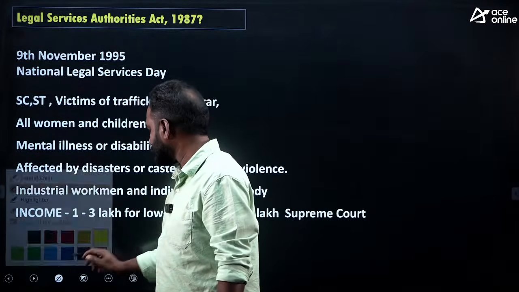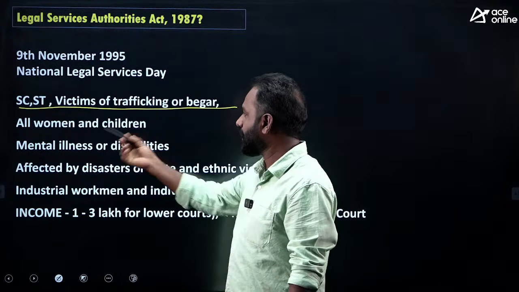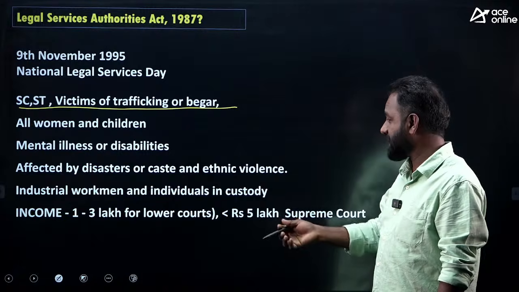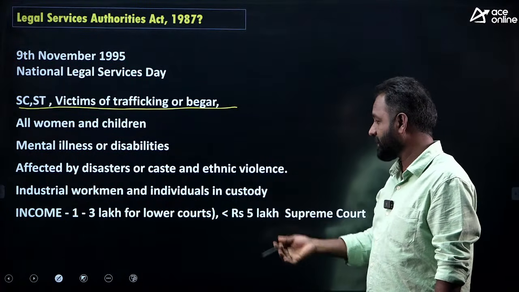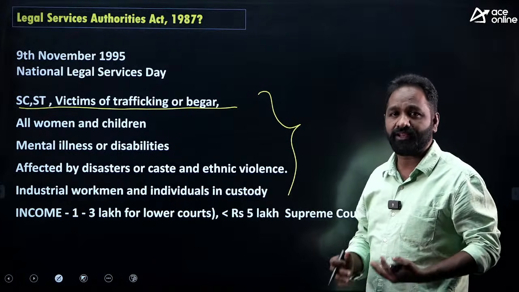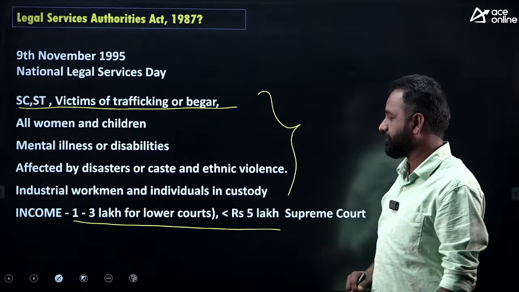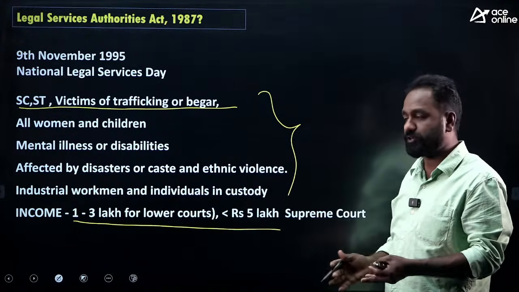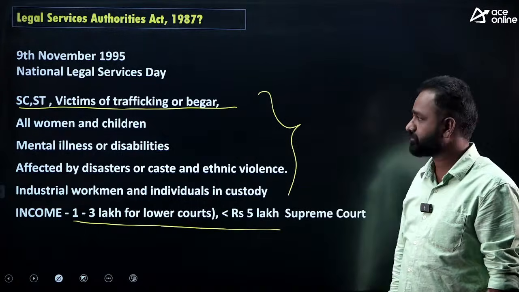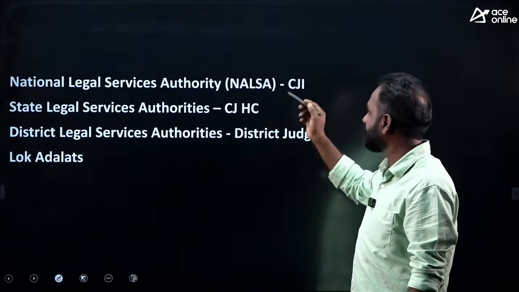Okay, right. For SC, ST, victims of trafficking, beggars, all women and children, people with mental illness, disabilities, those affected by disasters, caste and ethnic violence, industrial workmen, individuals in custody. These kinds of people are eligible to get free legal aid. There are certain other conditions also. If you go to a lower court, the annual income must be 1 to 3 lakh. If you go to the Supreme Court, the annual income must be below 5 lakhs. Clear? And these institutions were also created: the National Legal Services Authority, we call NALSA.